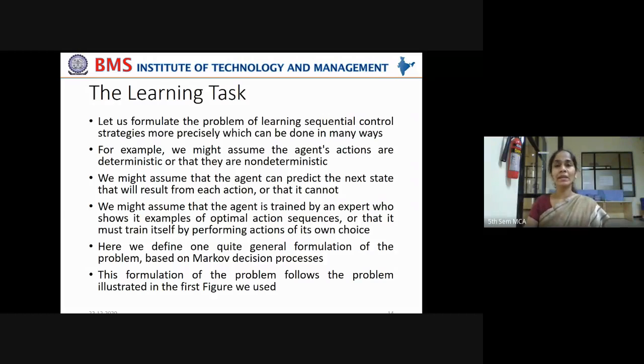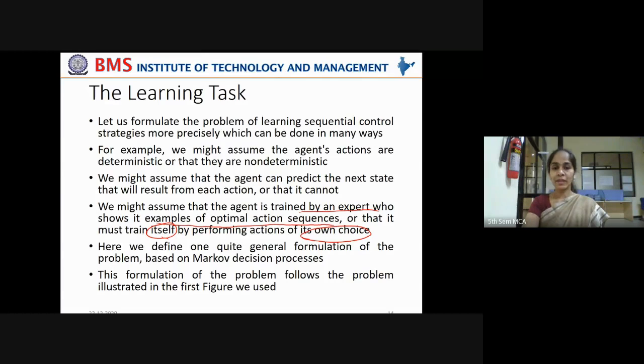So the problem can be in this way also. It can be direct training or indirect training. So we might assume that the agent is trained by an expert who shows it examples of optimal action sequences. Learn in this way, you will gain this kind of knowledge. If this is the way of learning an algorithm, this would be the outcome. If I train you in that direction, that is called direct learning. Or sometimes it must train by itself. The student must learn by himself or herself by performing actions of its own choice. So learning problems can be in this way also.